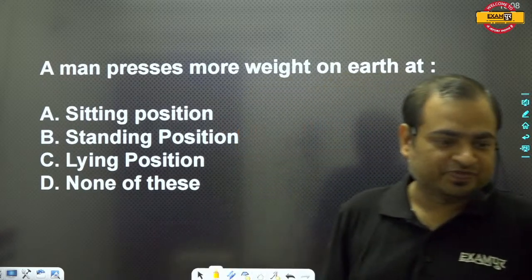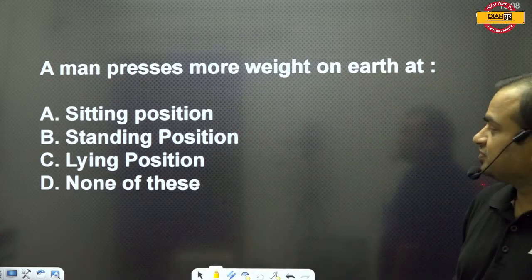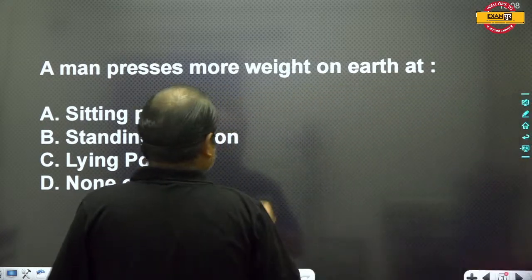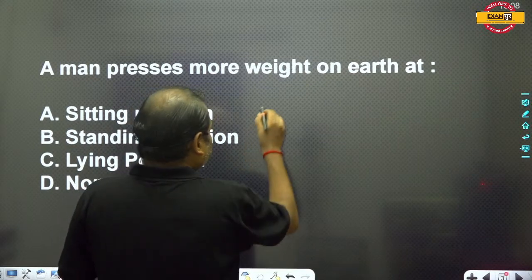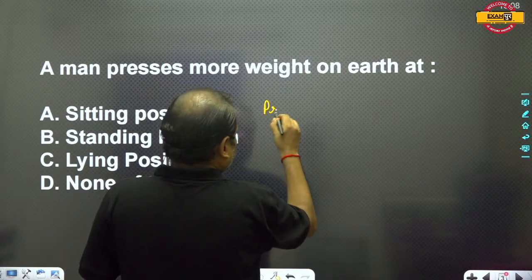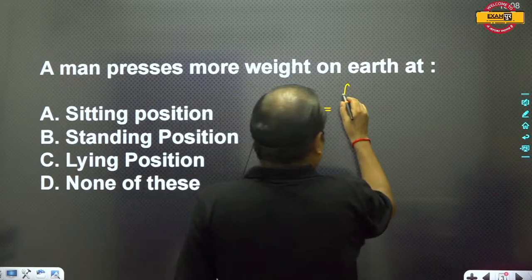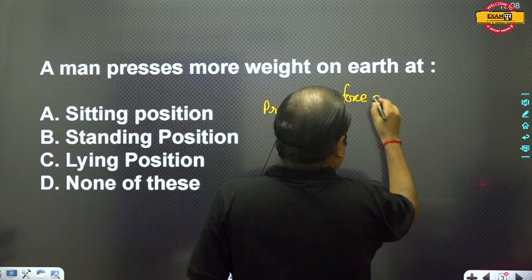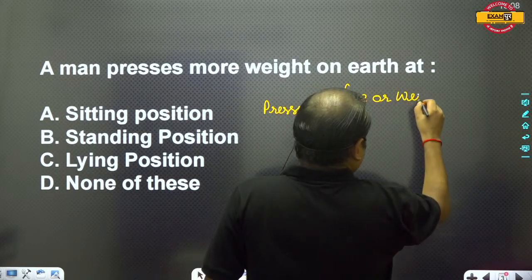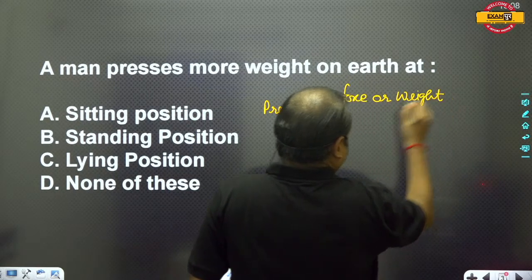I have already discussed the formula for pressure: pressure is equal to force or weight upon contact area.